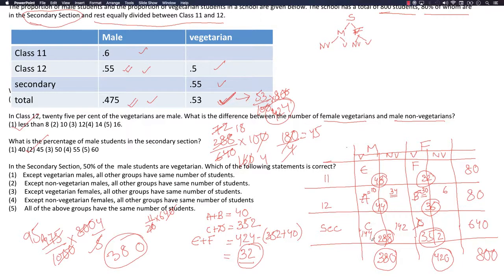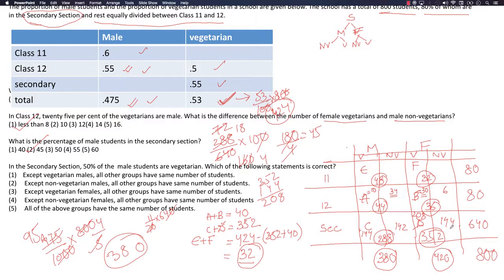Now if C equals 144, what would D equal? 352 minus 144. That equals 208. So D equals 208. If it is 208, then 352 minus 208 is 144.